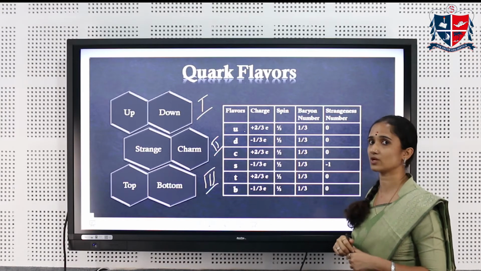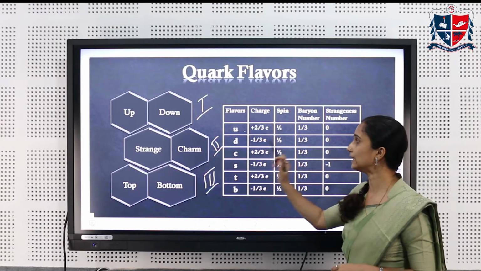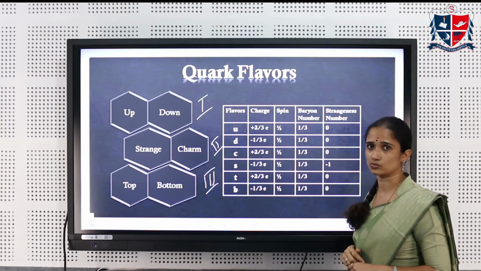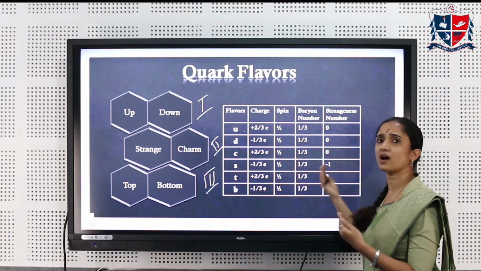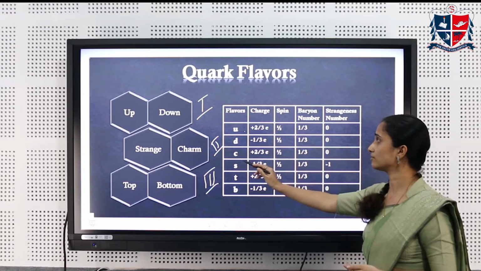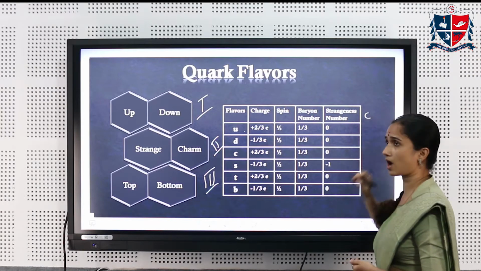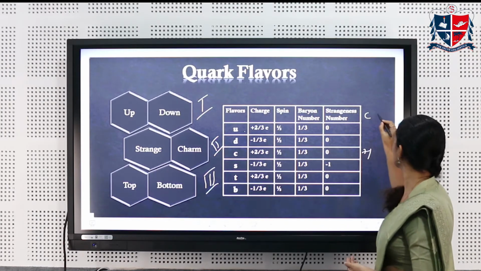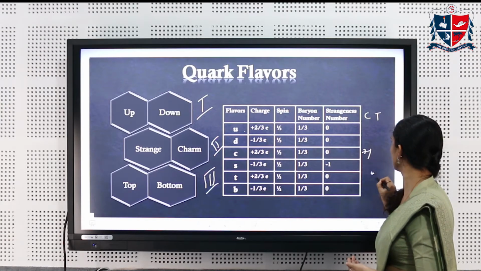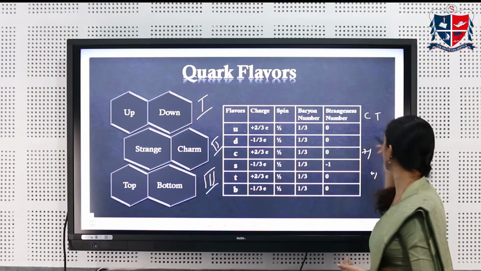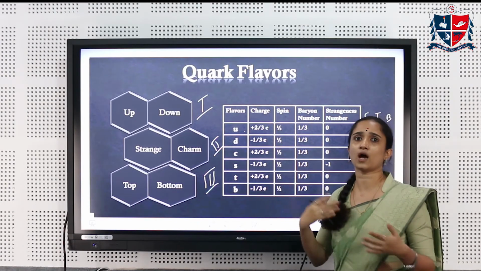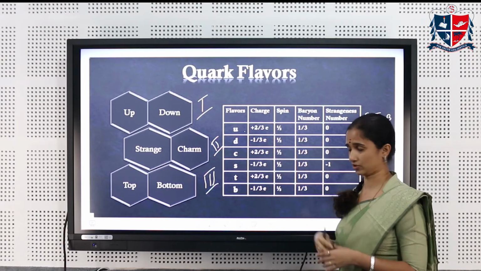Again, we are familiar with strangeness number. Only the strange quark possesses a strangeness number of -1. Now there are further other properties. For charm quarks, it has a charm number which is +1. Now the top quark, it has a top number which is +1. The bottom quark has a bottom number which is -1. But that is totally out of scope for this current lecture.